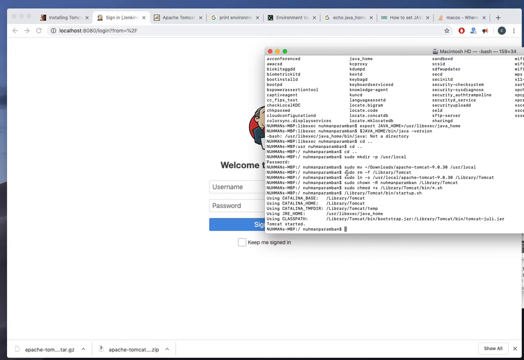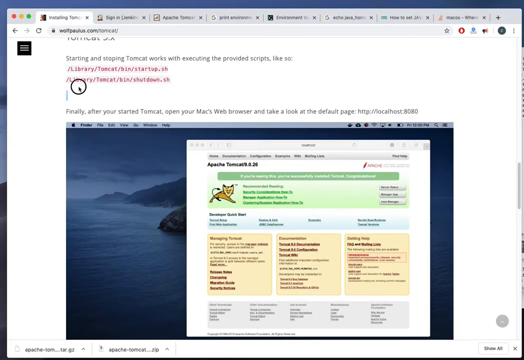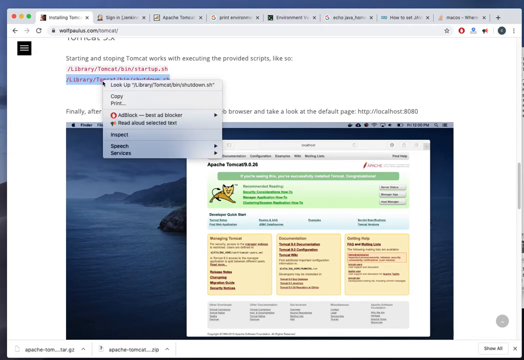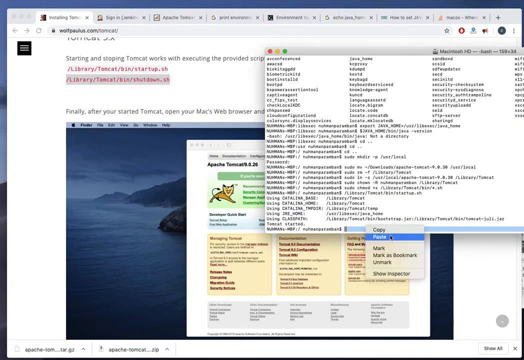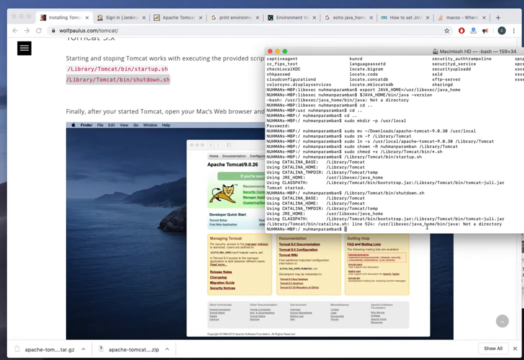I need to go to my user.local folder and I need to change my port there. Before that I am going to do one thing here. I will run this shutdown, and, user level Java executable is not a... okay.